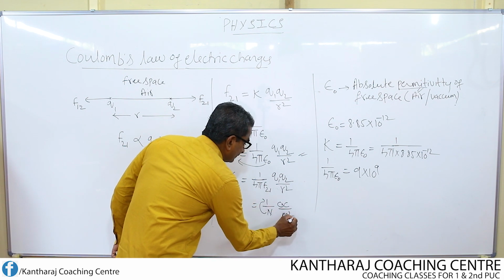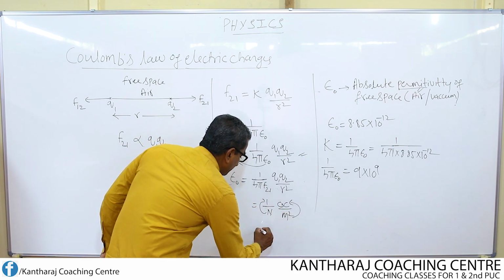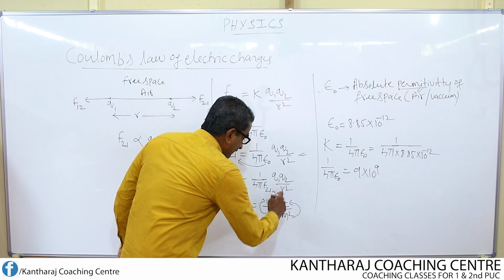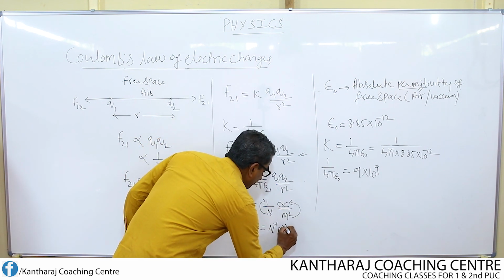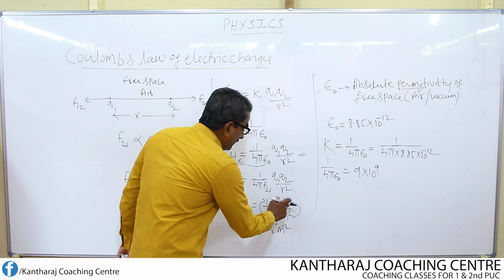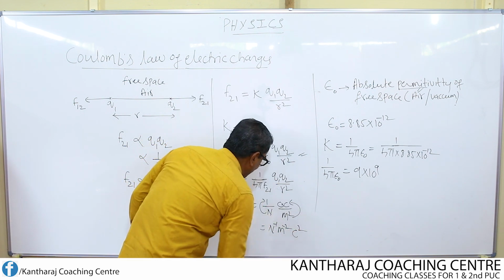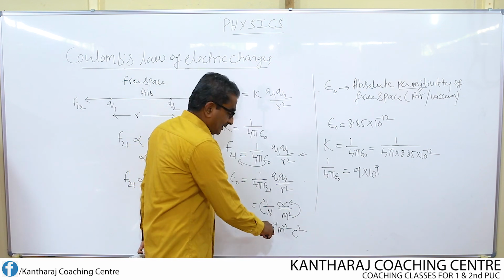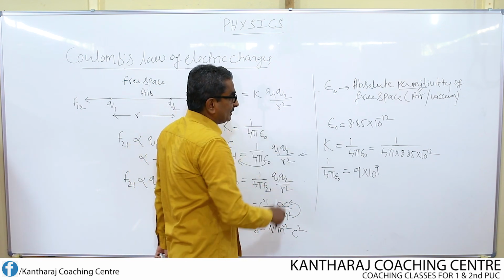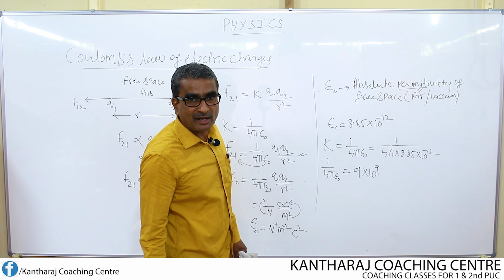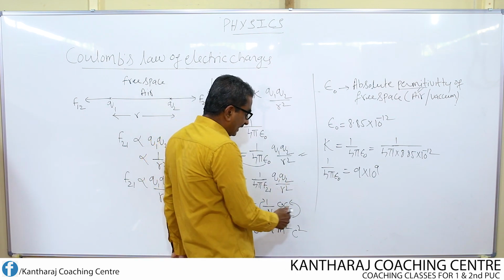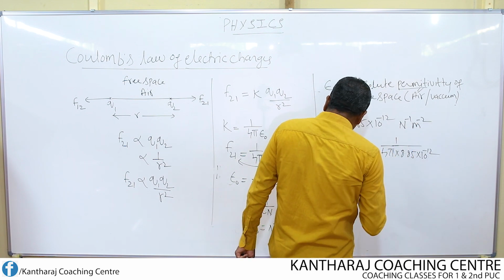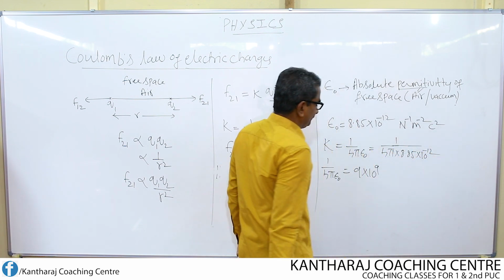If I shift this to the numerator, then it becomes per Newton. If I shift this, then it becomes per meter square. Then coulomb into coulomb, coulomb square. So this is the unit of epsilon naught, that means absolute permittivity of free space. So I can write this as per Newton, per meter square and coulomb square.